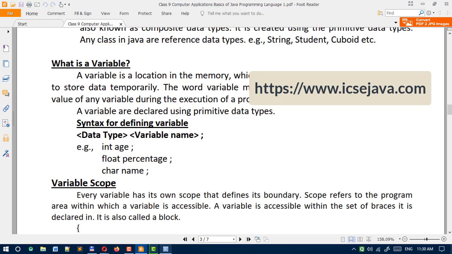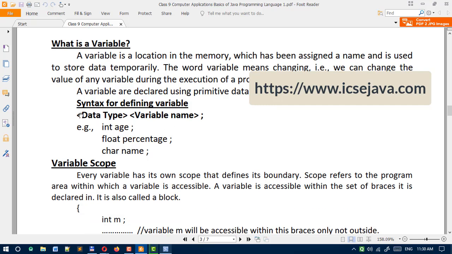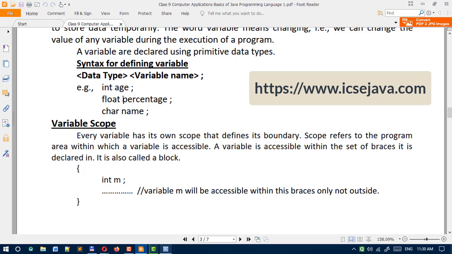So in the Java programming language, how are we defining the variable? It is simple. The syntax is given here. First we mention the data type, then the variable name. For example, int age, float percentage, char name.